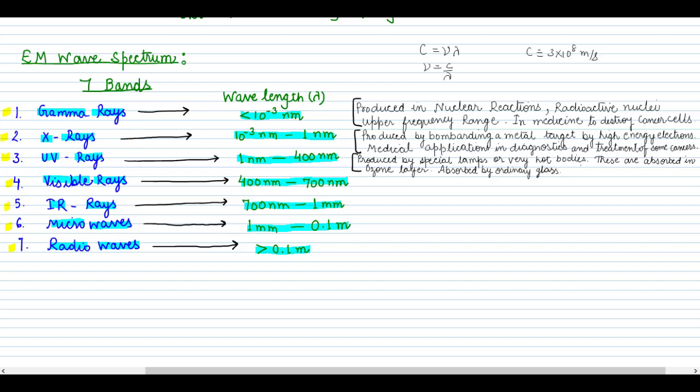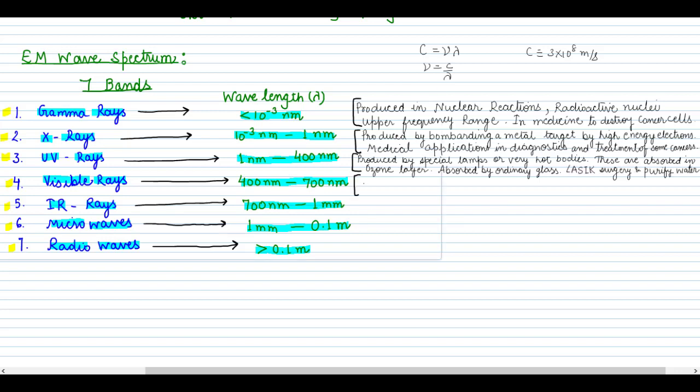Because these have a very small wavelength, they can be focused into a narrow beam, and this narrow beam we use for applications such as eye surgery. That is a laser beam. We use ultraviolet rays in the form of a laser beam for eye surgery, known as LASIK eye surgery, and they are also used to kill germs in the water and purify the water.